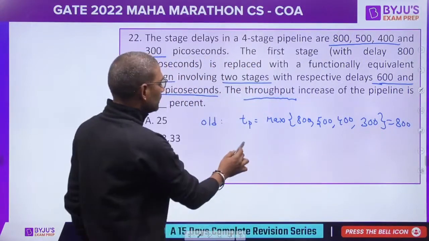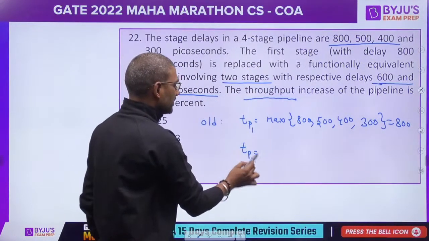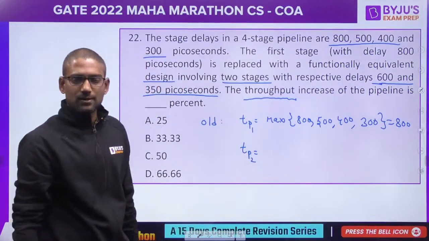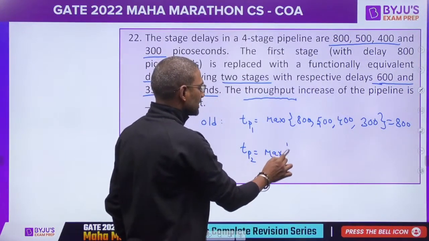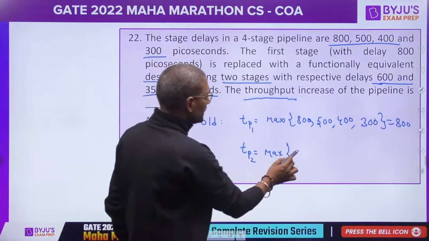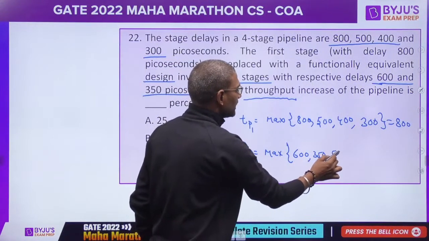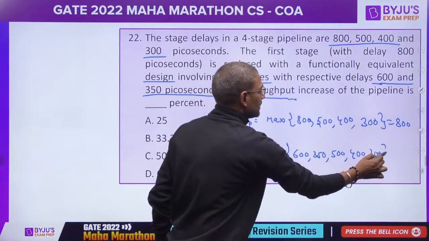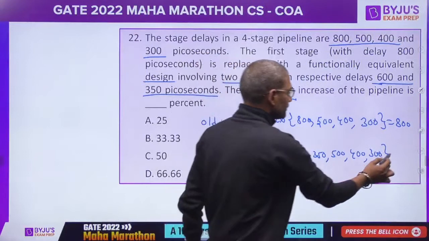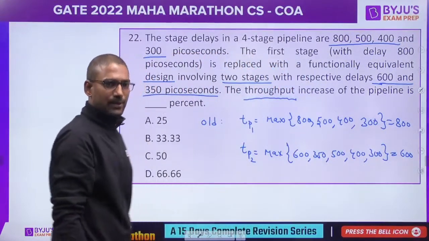Now that 800 stage is replaced by 2 stages. Now what are the stage delays? 600, 350, 500, 400 and 300. Now what is the maximum? 600. Now it's a simple aptitude.